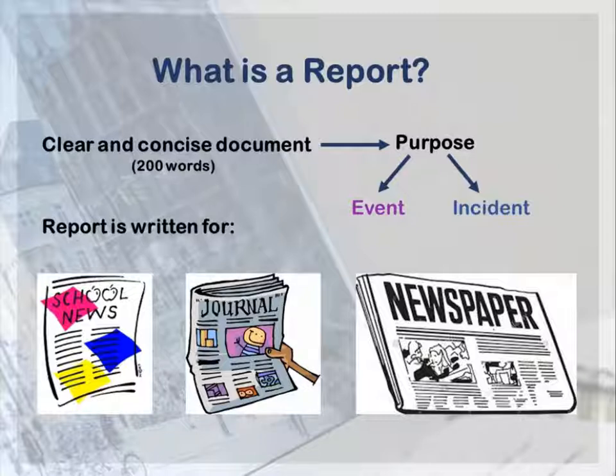Here, you have to note down three important aspects of the definition. Clear means it should possess clarity of expression and must not deviate from the objective. Concise means it should be of shorter length. Generally, it is 200 words, but it depends upon the question. Purpose means it is written to provide certain important information. It may be regarding an event or an incident, and it is meant for a particular audience. The report may be written for a school magazine, journal, or newspaper.